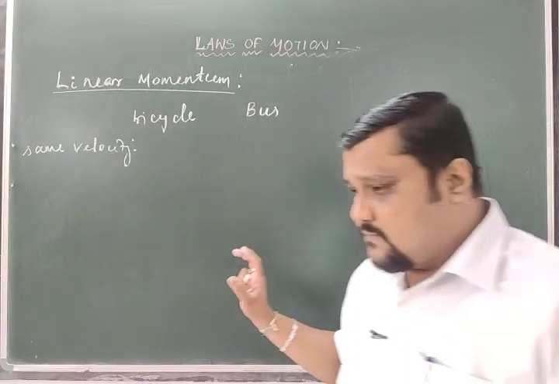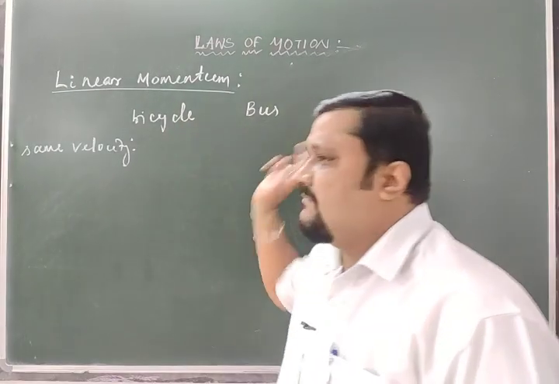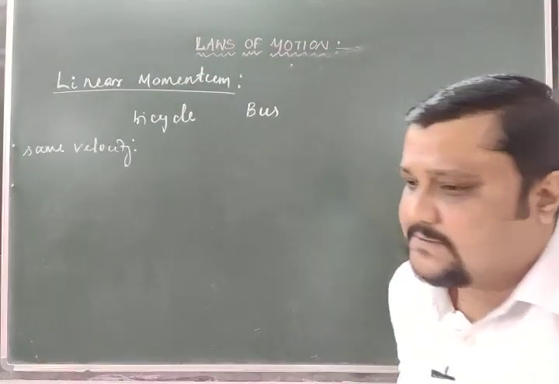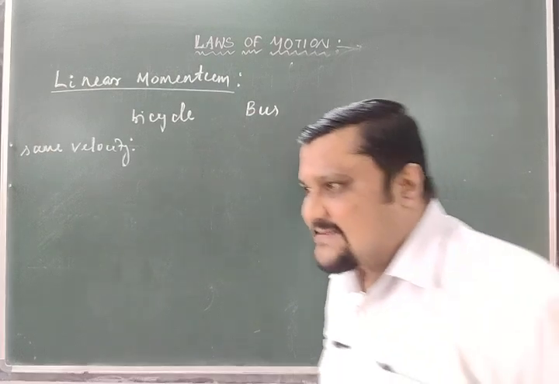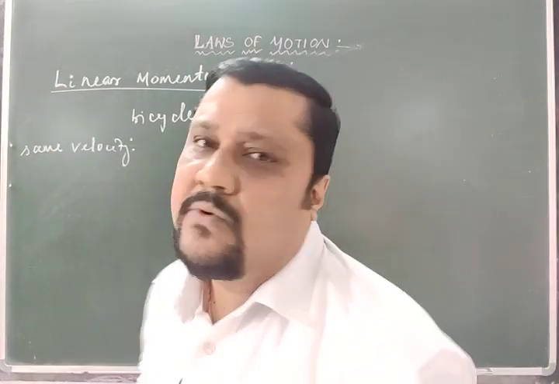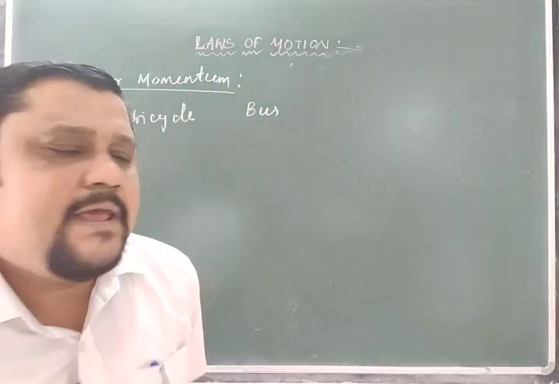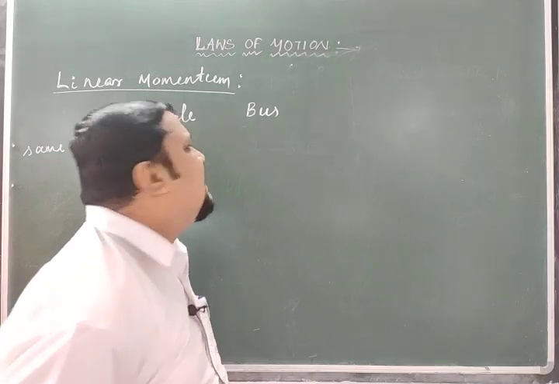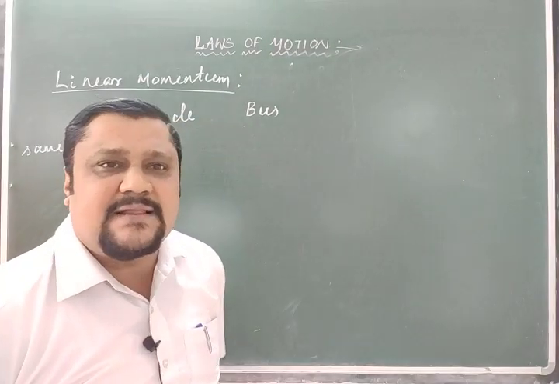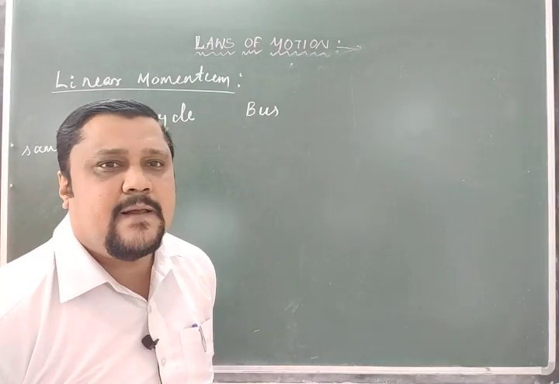To stop both of them, can we apply the same force? It is not possible, right? If I apply the same force to the bicycle and the bus, both will not stop at the same point.